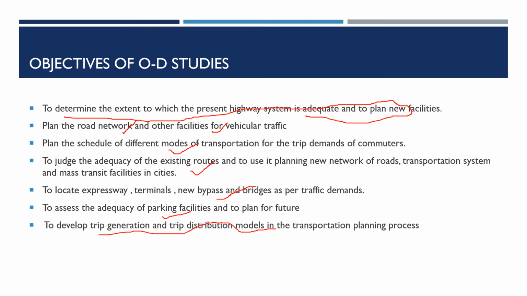What we mentioned here as trip generation or trip distribution are part of your modeling. I already explained that there is a 4-stage method. Models are quite popular in transportation planning to predict the future demand. For that, the data from these OD studies would be considered as an input towards such a model process. So this is the application of performing OD studies.